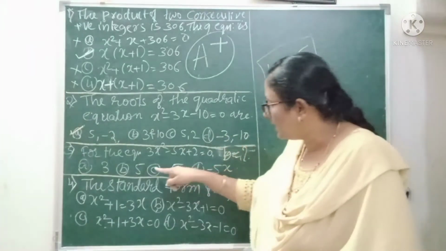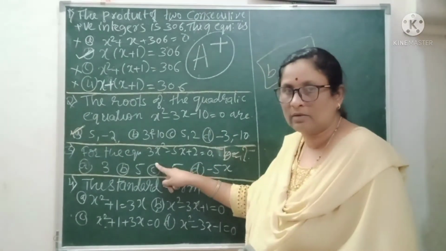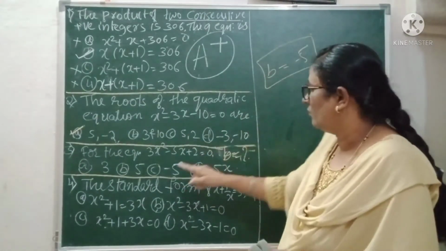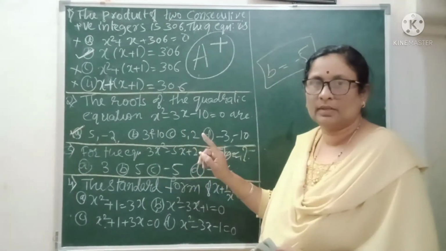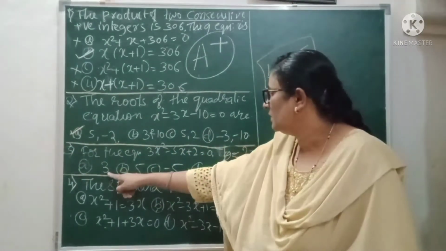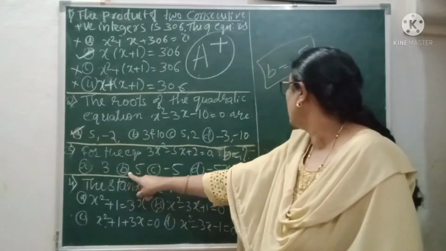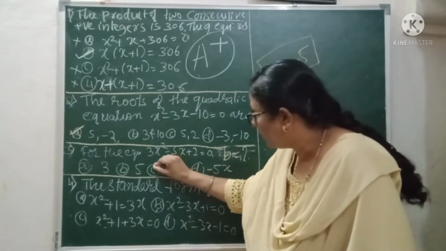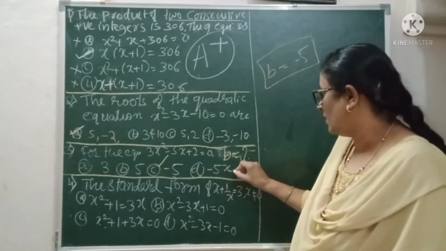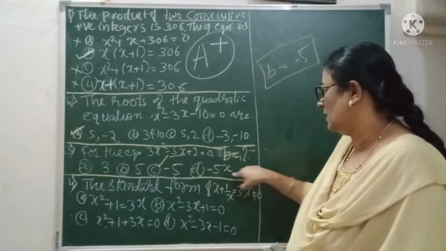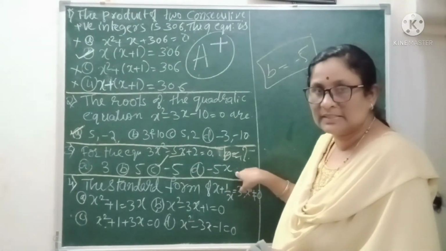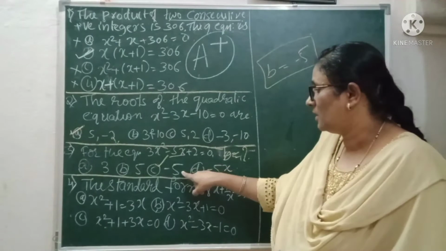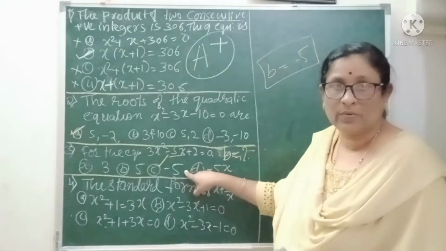First slightly mark with pencil on that, then think, once you get confirmation, make it. Understand what I am saying? Look at this one, 3 is not the correct answer, 5 is not, minus 5 is the correct answer. I have seen many students making mistakes, minus 5x is also not correct, the correct answer is minus 5. Learn this one.